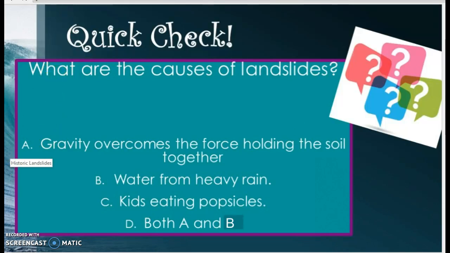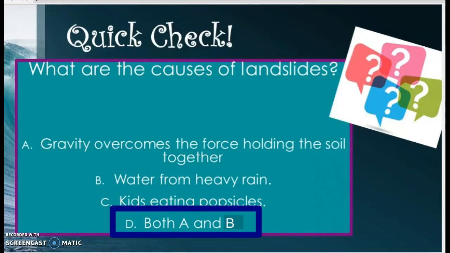So if you look at this question, A, gravity overcomes the force holding the soil together, and B, water from heavy rain, are both correct. So that tells me that the answer here would be both A and B.